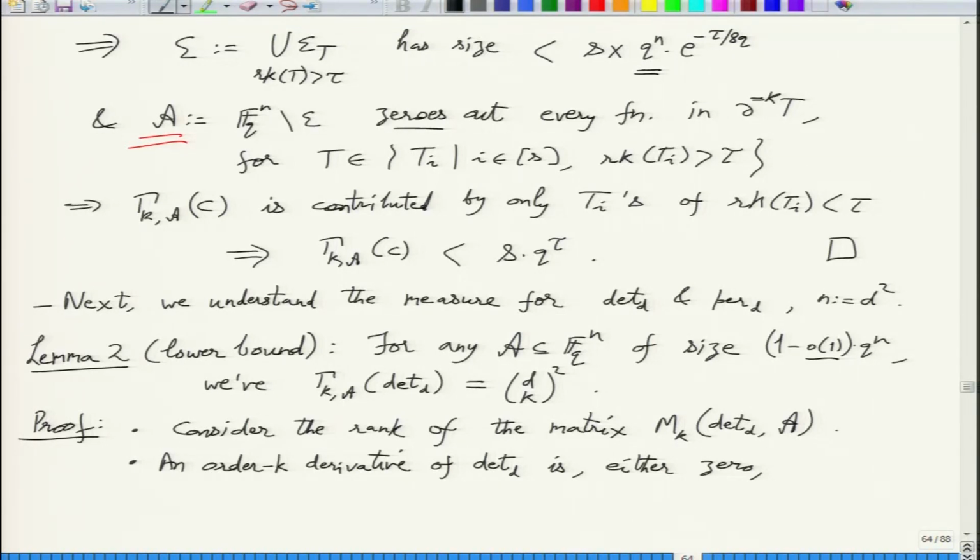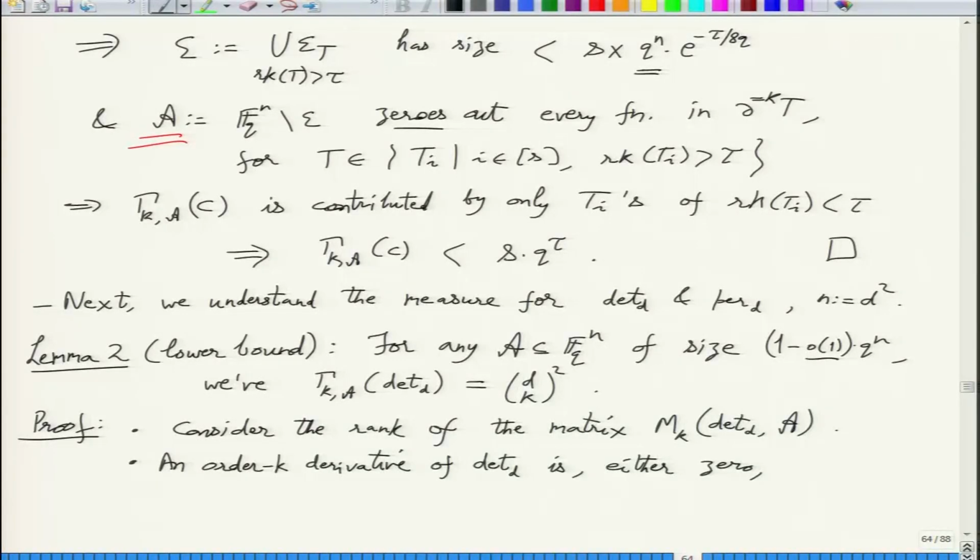For example, if you differentiate your matrix first by x11 and then by x12, or by x11 and again by x11, these will just formally vanish. So there is no point looking at evaluations because formally it has vanished.